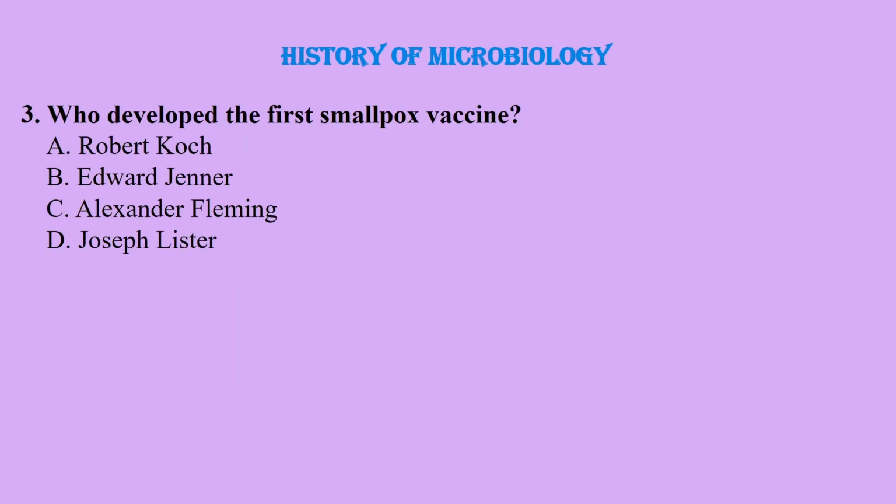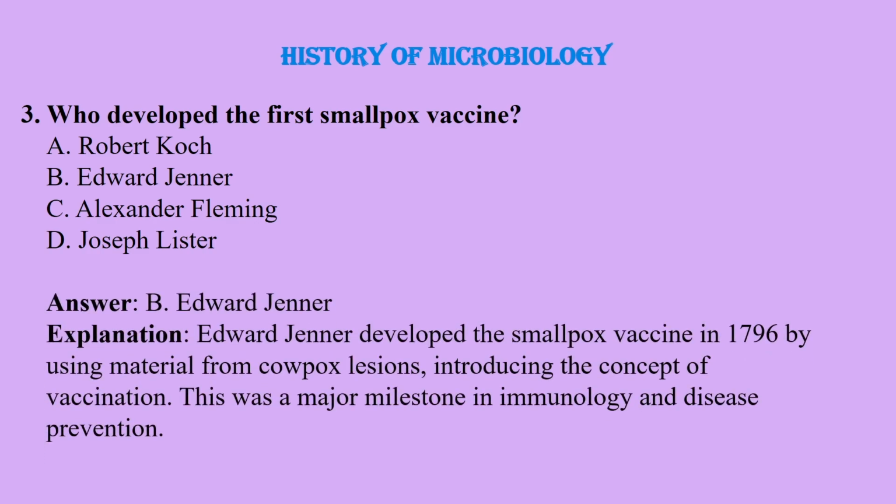Third question is, who developed the first smallpox vaccine? Robert Koch, Edward Jenner, Alexander Fleming, or Joseph Lister? And the correct answer is Edward Jenner.